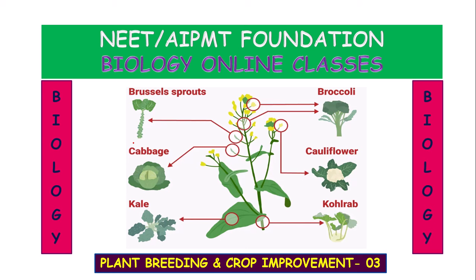Children, we have been discussing from the past 2 sessions about plant breeding. What is the necessity of this plant breeding? What is plant breeding, children? Plant breeding is the genetic improvement of the crops. For what purpose? In order to create desired varieties of plant types that are better suited for cultivation, giving better yields and resistant to diseases. Okay. So, in today's session we are going to discuss hybridization.